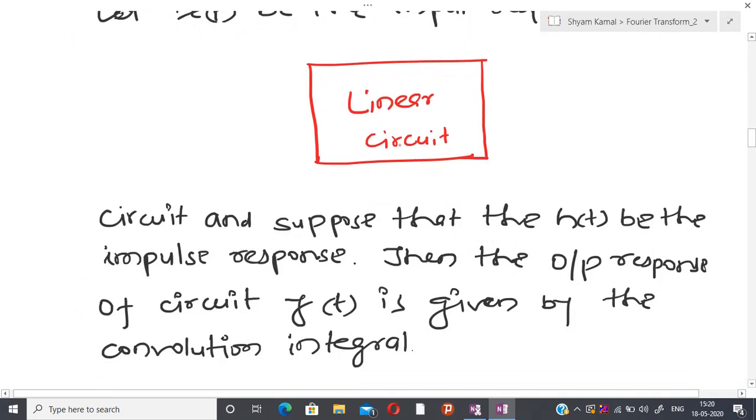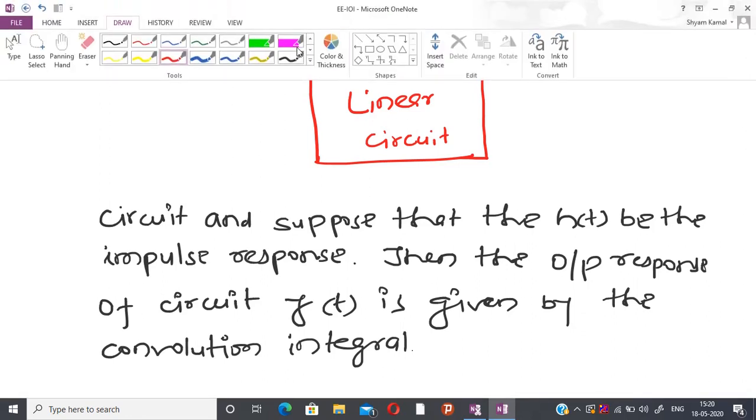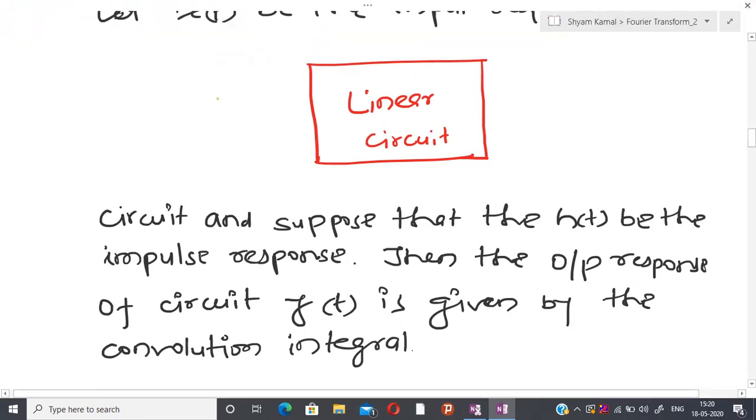What we are telling is that if I apply some kind of impulse function here, then whatever response I get is nothing but h(t). That is the meaning of the impulse response. And linear circuit means here resistor and inductor or capacitor are sitting here. So the same kind of things I have written here.